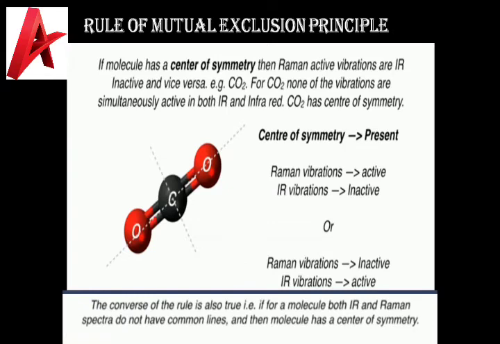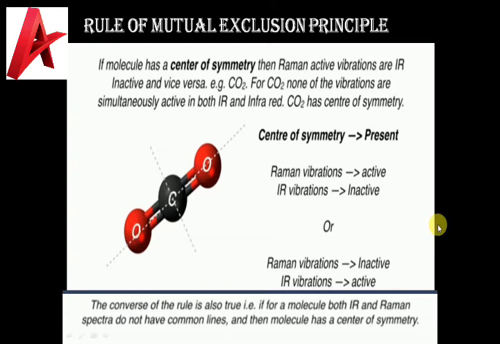If it has a center of symmetry and a vibration is Raman active, then that vibration will be IR inactive. Or if a vibration is Raman inactive, then it will be IR active. And the converse of this rule is also true. If the IR and Raman spectra of a molecule do not have common lines, then the molecule has a center of symmetry. That's the mutual exclusion principle.